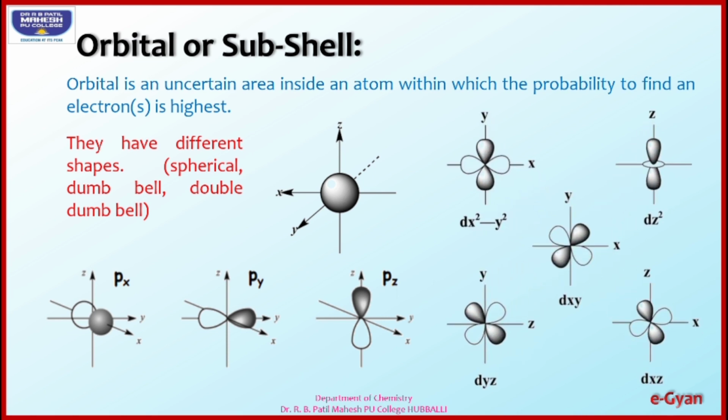Next, D subcell has a total of 5 orbitals and D subcell is of double dumbbell shape. The first two, dx square minus y square and dz square, have the lobes along the axis. The other three, dxy, dyz and dzx, have the lobes of the rhombus in between the axis. F subcell has a total of 7 possible orbitals, which is a 3-dimensional arrangement.